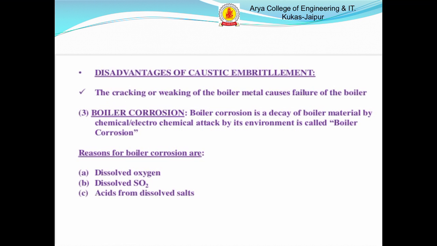Next one, boiler corrosion. Boiler corrosion is a decay of boiler material by chemical or electrochemical attack by its environment. It is called boiler corrosion. Reasons for boiler corrosion are dissolved oxygen, dissolved CO2, dissolved SO2, and acids from dissolved salts.